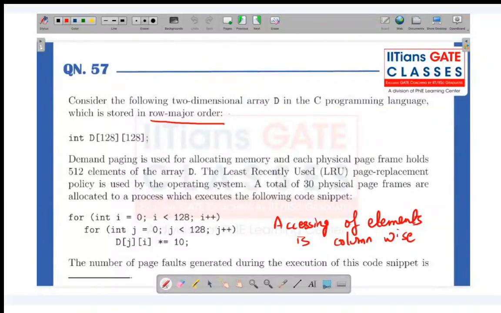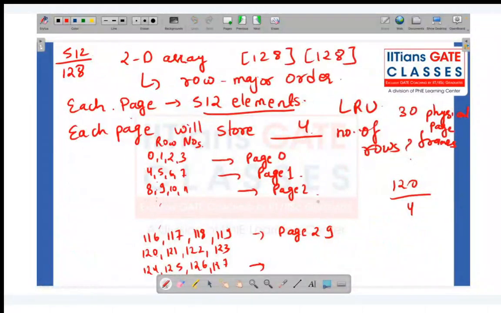Let's say the first access will be what? Can I say 0 comma 0? It will be accessing the 0th row. Initially the 0th row won't be in my physical page frame, so I'll get a page fault. So for D of 0 0, there will be a page fault. Do you all agree? Now next will be what? It will be 1 0, right?